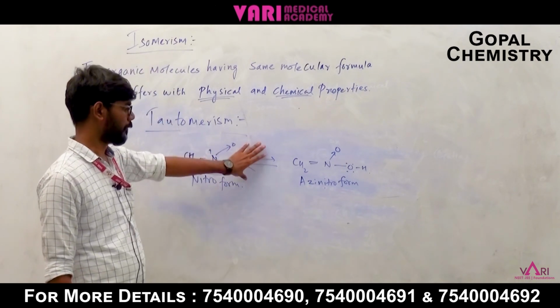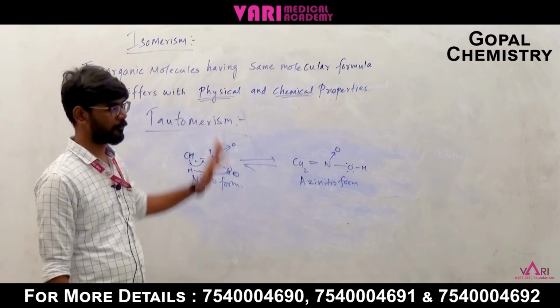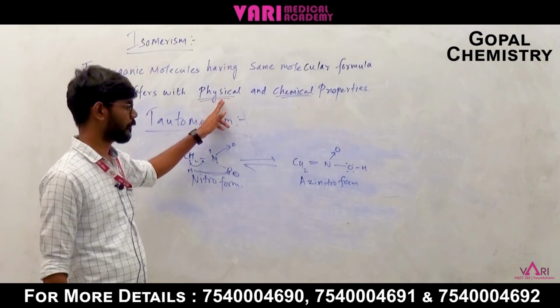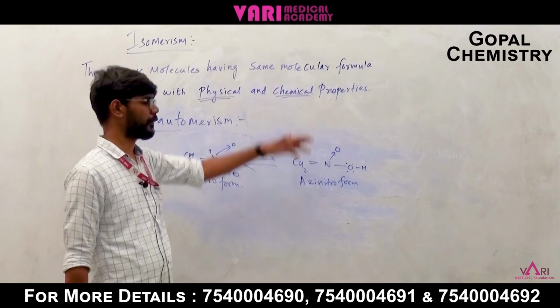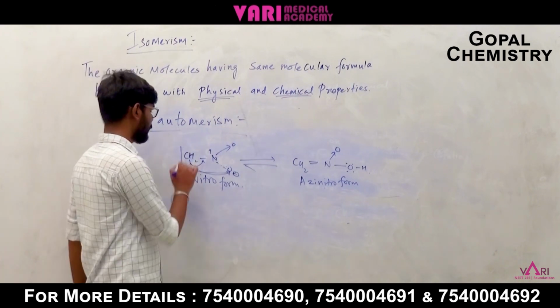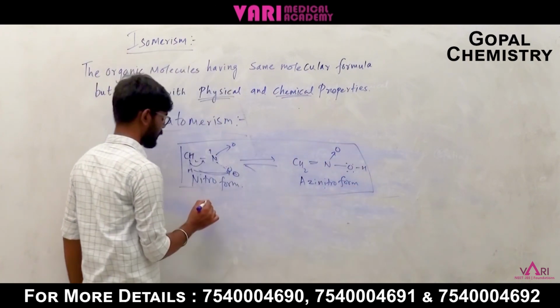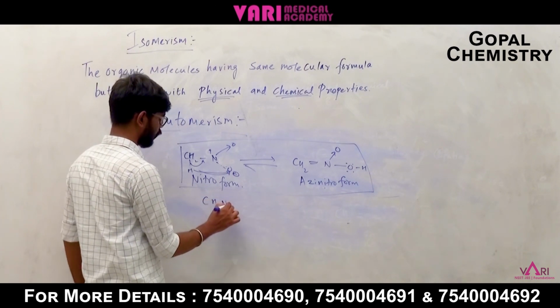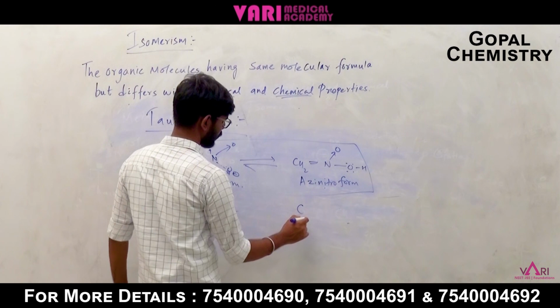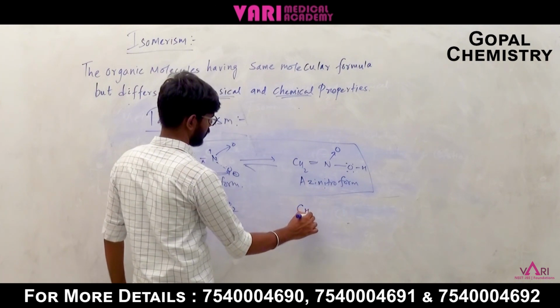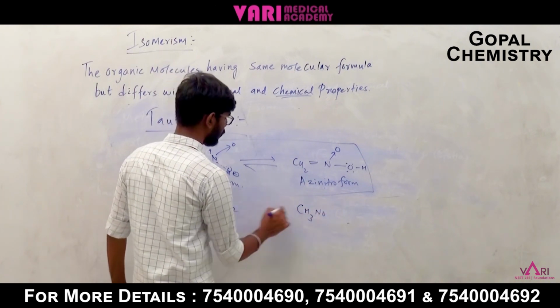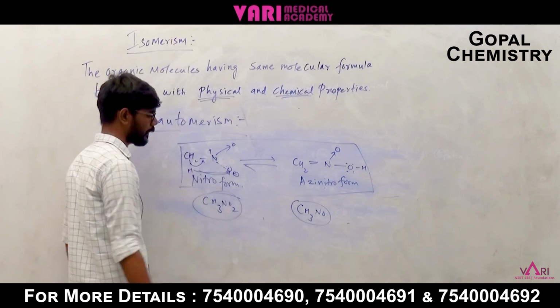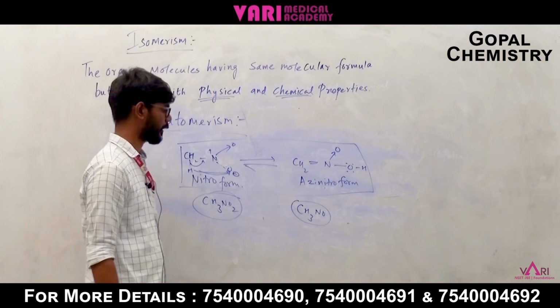Okay, so the main point is the molecular formula will be the same, but their physical and chemical properties will differ. Both have the same molecular formula, CH3NO2, but their structures are different in dynamic equilibrium.